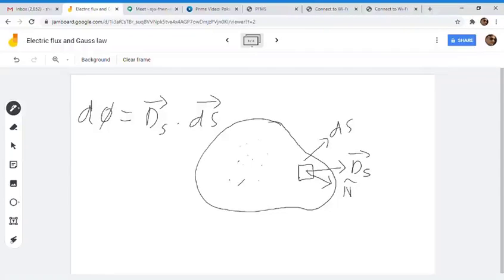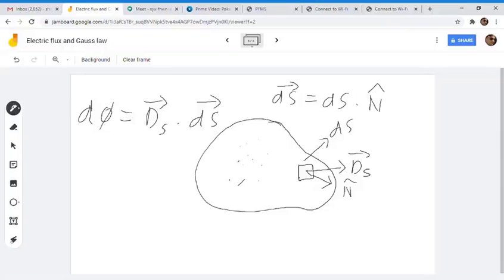Will it be or not? Vector dS is what? Vector dS has a magnitude dS, the surface area of this differential element, and the direction is the normal to this surface.